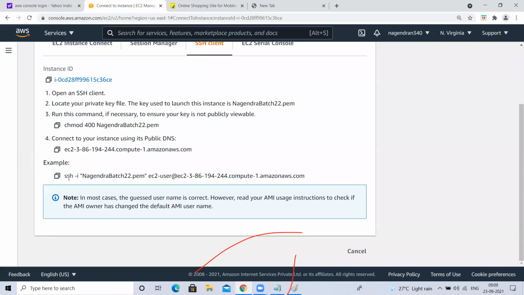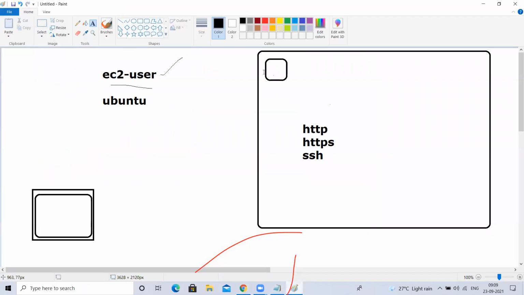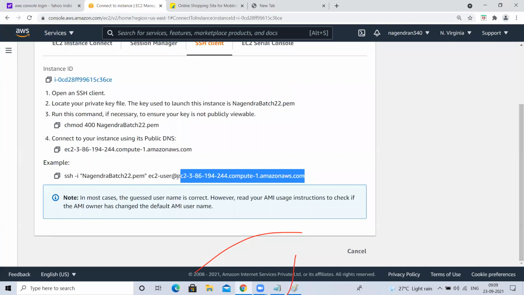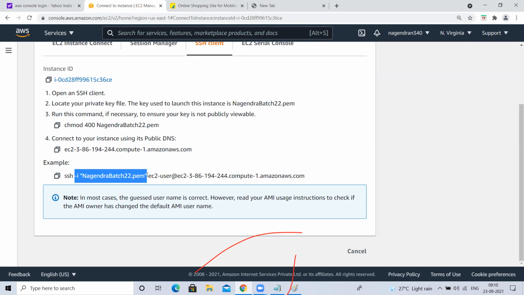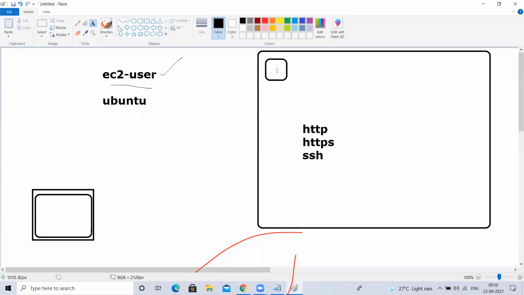If I try to run this command, I want to connect to a Linux machine with this username, to this Linux instance. In AWS, we created one Linux server, right? That server will have a unique IP address and host name. Every Linux machine will have a unique IP address and host name. This is a host name. So what it is saying is, I want to connect to this Linux instance using this username, and for this user there is no password, but there is a secret key. That secret key is present inside this file. So I want to connect to the instance I have created.